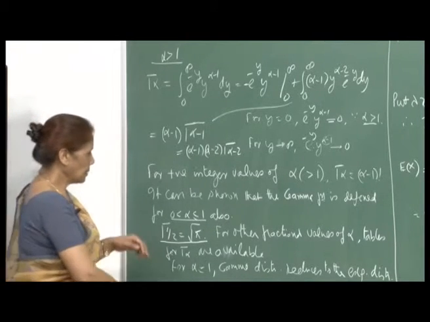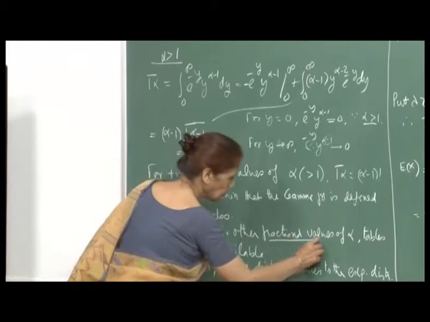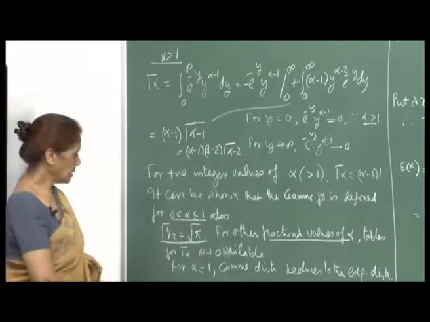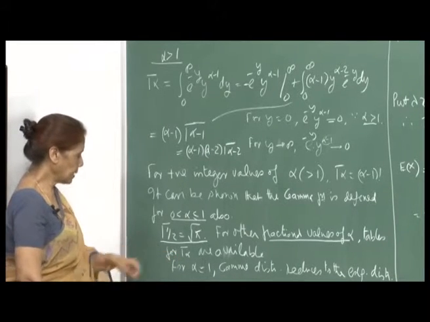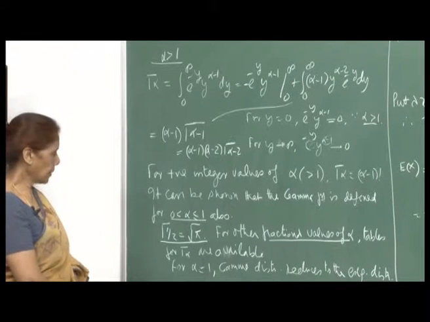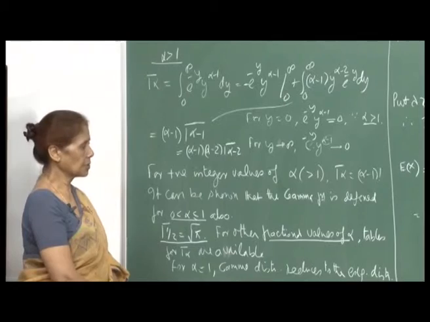And there are tables available for fractional values of alpha. Tables are available for non-negative fractional values of alpha, right. And for alpha equal to 1, the gamma distribution reduces to the exponential distribution.